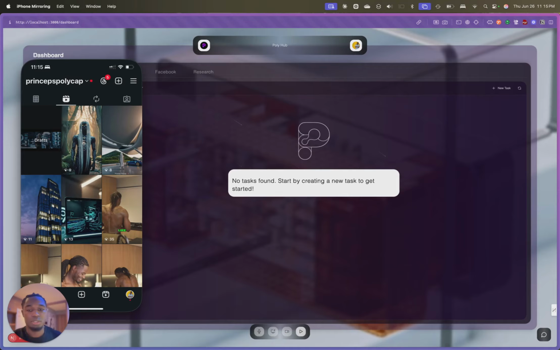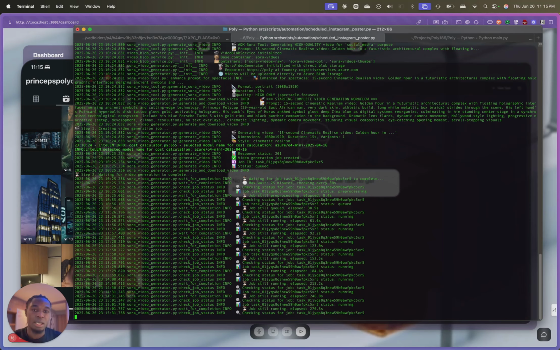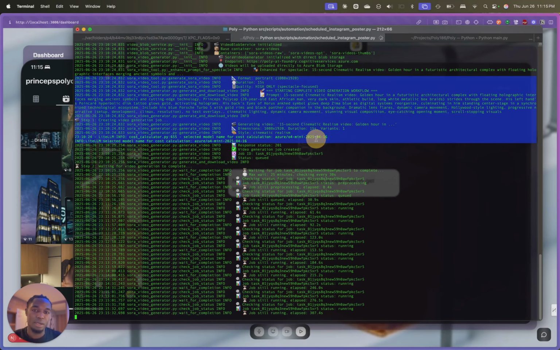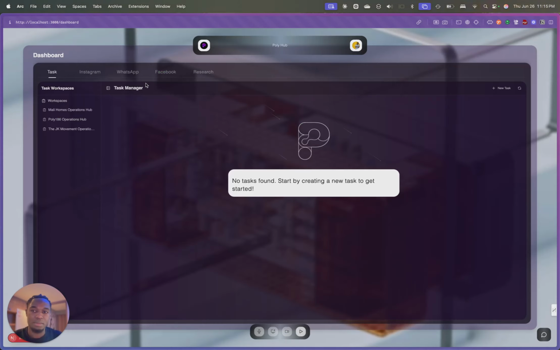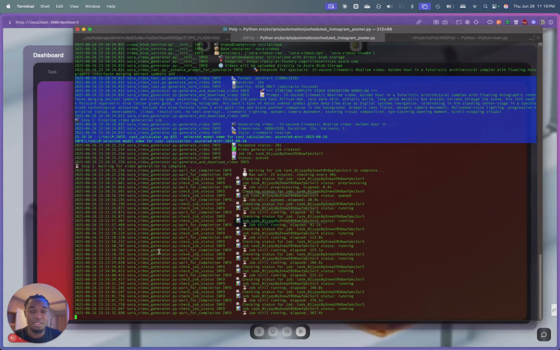So I'm actually gonna just pull this up. Give me a second. Let me pull this in. So this right here is literally the workflow that I'm talking about, which is we're able to generate a video using Sora and post it directly to Instagram. And so that's going to be coming soon as a workflow. Where you see Instagram here, there are some things I have to fix. I have had to redeploy the platform multiple times. Shout out to Kevin for actually letting me use his credits for this.